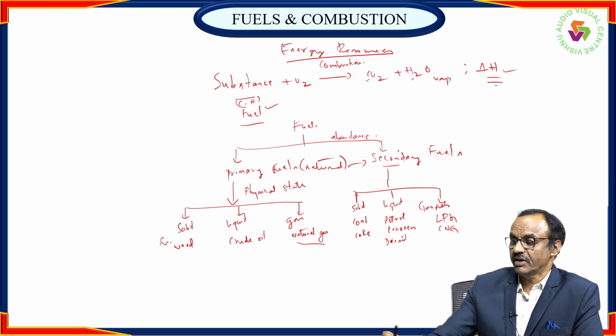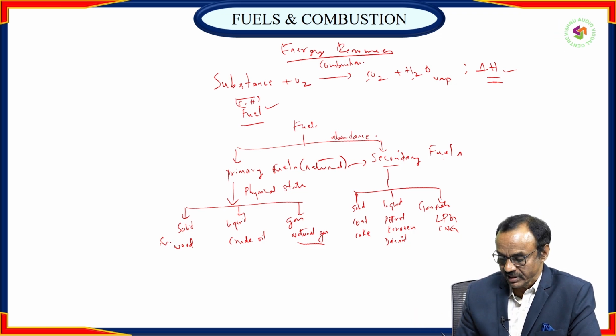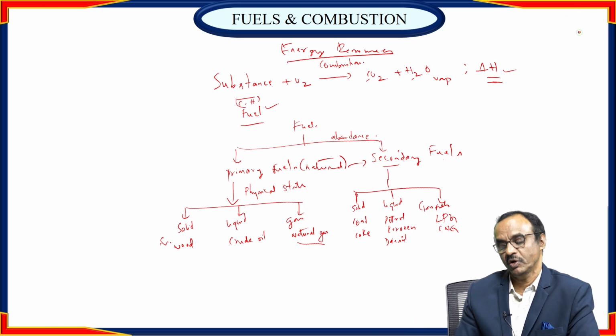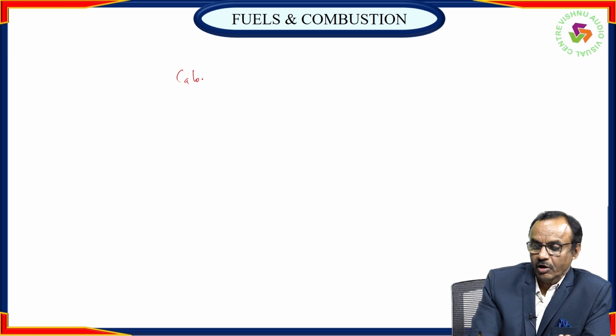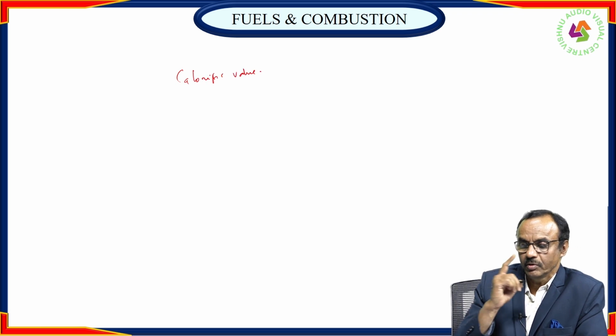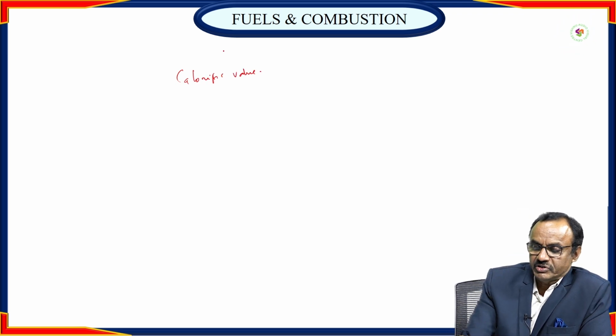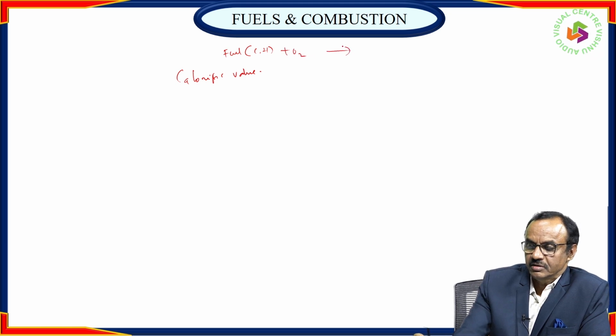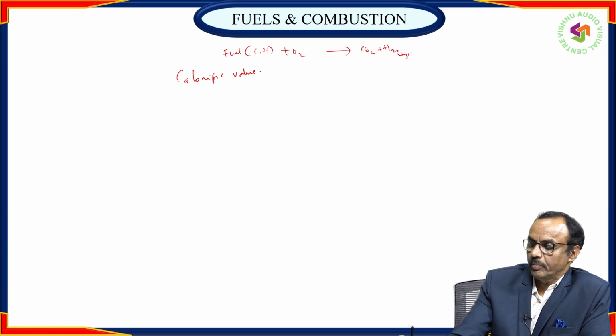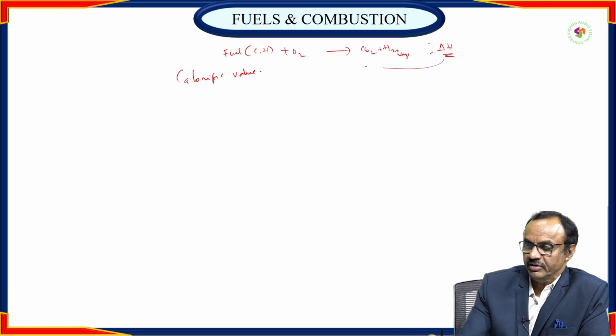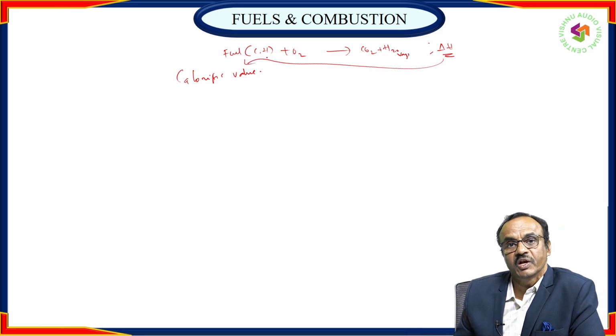This liberated heat content can be measured in terms of its calorific value. A fuel composed of carbon and hydrogen burns in excess of oxygen, liberating CO2 plus H2O vapor plus heat, delta H.